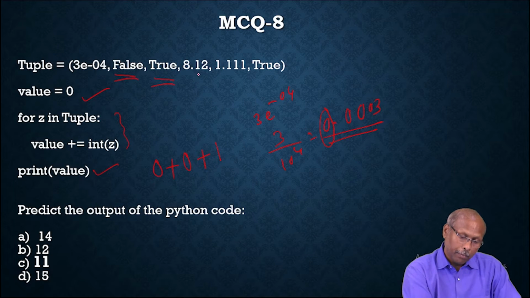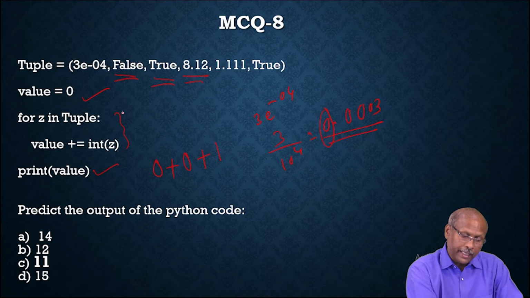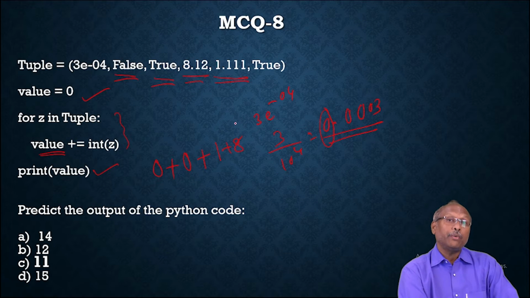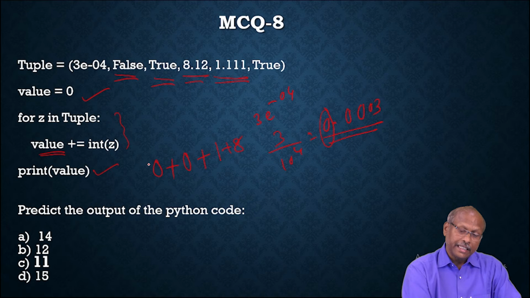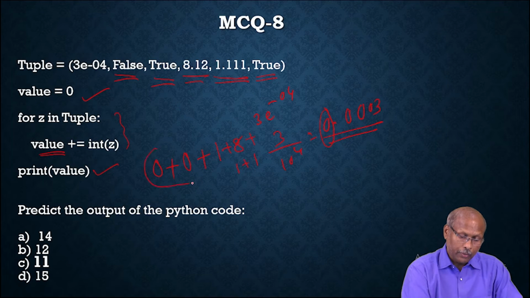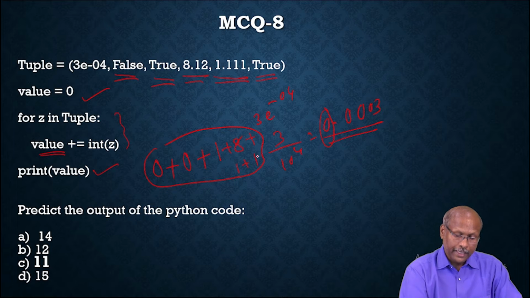So 1 plus, because this for loop is repeating till the end of the tuple, taking every data item, converting it into an integer, and storing that value again in value. The next value is 8. The next value is 1.11, that is a double, so again you have to convert it into an integer, 1. Then plus True, which is 1. So if you observe, 1 plus 8 is 9, 9 plus 1 is 10, 10 plus 1 is 11. So the answer will be 11.